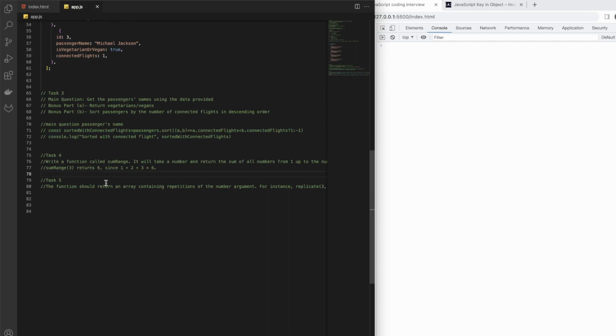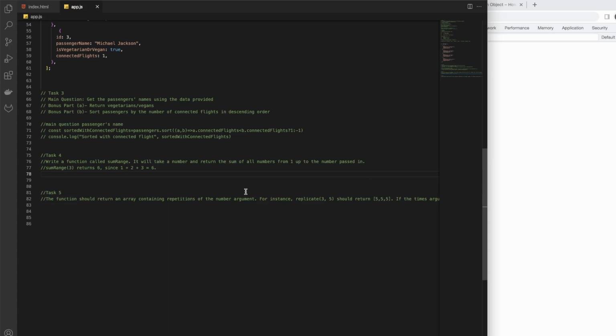Okay, so task 4, and actually I just copy pasted this. I haven't seen anything or even tried this. So task 4 says write a function called SumRange. Okay, so we need to create a function, and the name is expected here, SumRange. Obviously it can be anything. It will take a number, let's just go here and expand.